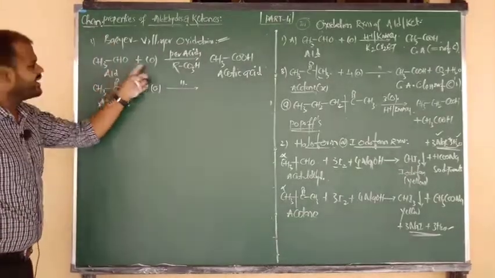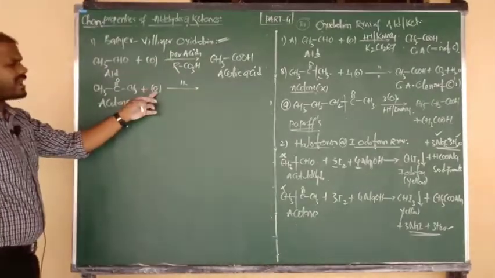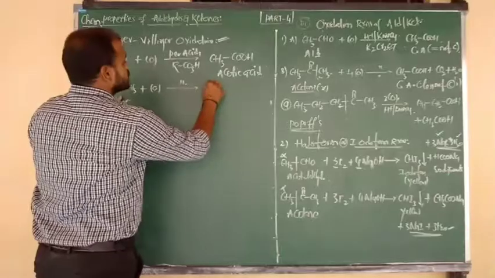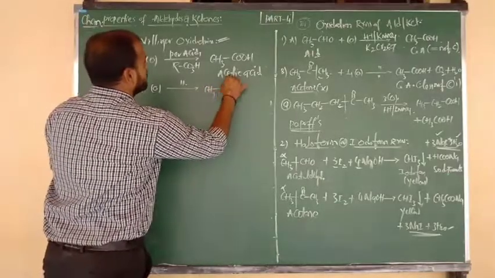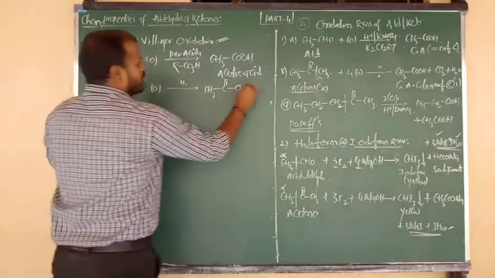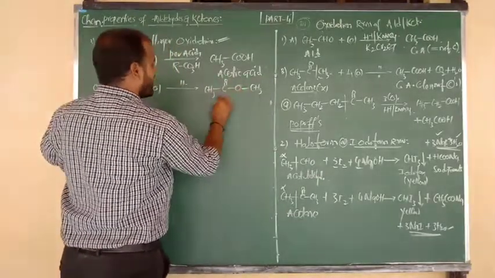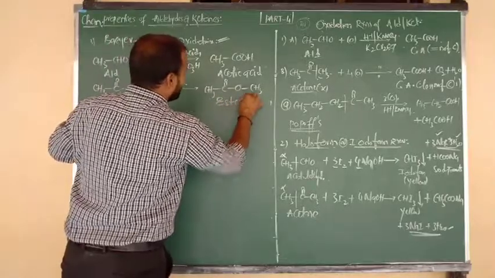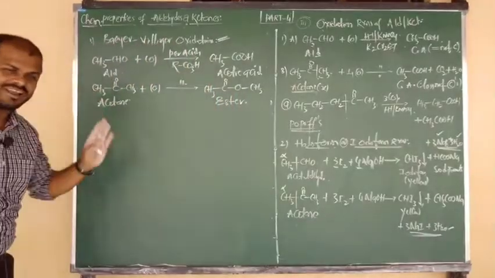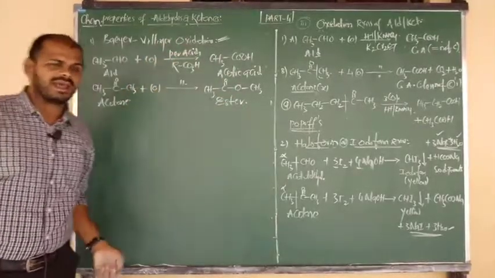In aldehydes, what did we do? Insertion of oxygen, and you are getting carboxylic acid. Here also, what to do? Insertion of oxygen. So CH3 bonded to C double bond O, I have inserted oxygen inside. One more group is CH3. So R C double bond O O R. Which products are you getting? Esters. So conclusion: aldehydes upon oxidation with peracids give carboxylic acids.